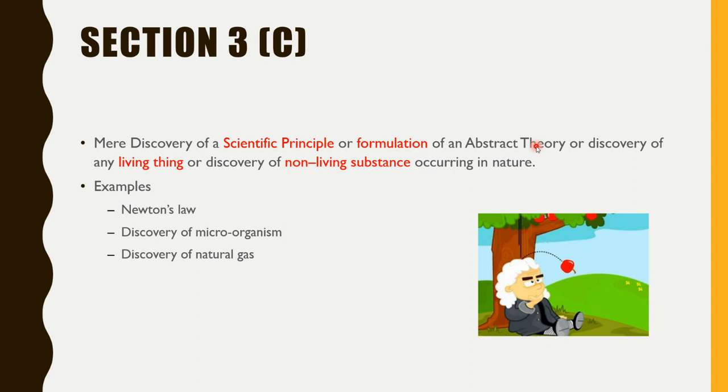It was already present, you just found it out, right? Then Newton's law. It was always there, but Newton came up with the theoretical proof of how it works, right? Then discovery of any microorganism, right? If you come up with some new microorganism, that cannot be patented. New gas, everything cannot be patented.